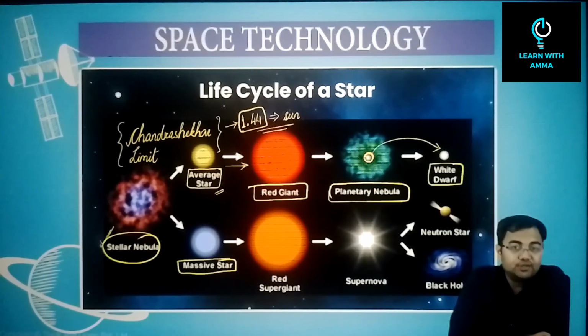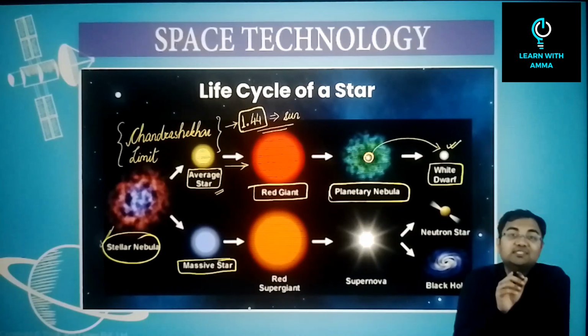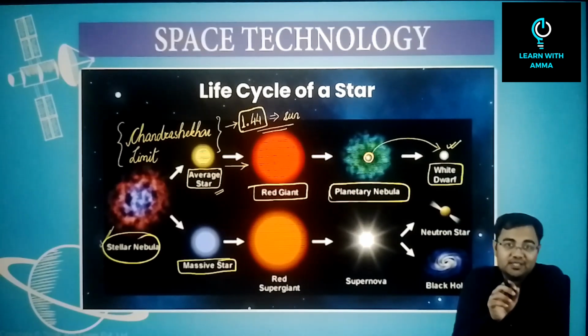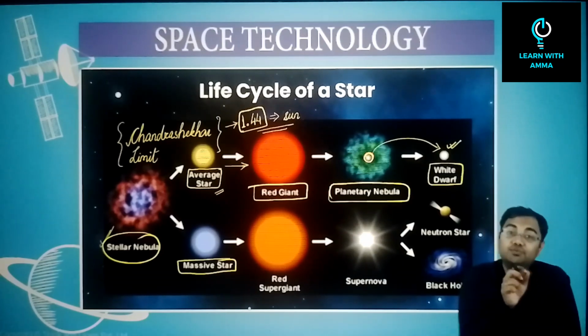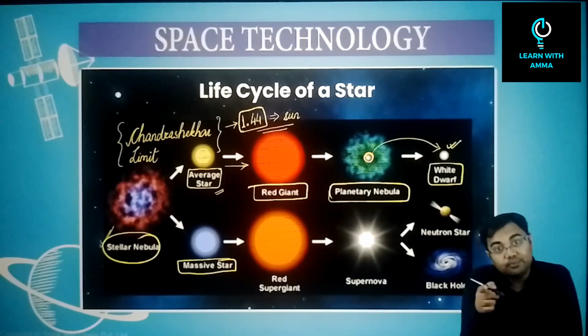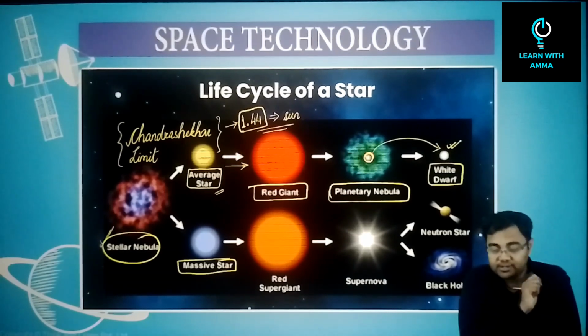So the final stage of an average star will be white dwarf. So if the statement in your prelims examination says that when our sun dies, it will convert into a white dwarf, then this could be a correct statement. But if it says that it will convert into a black hole, wrong statement.